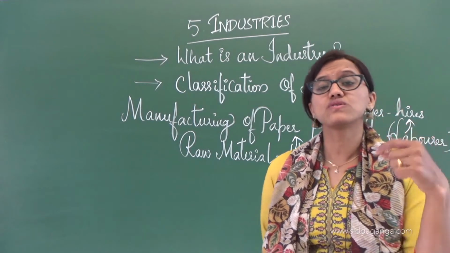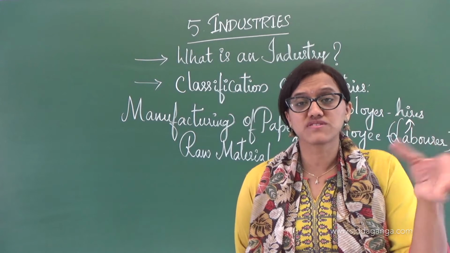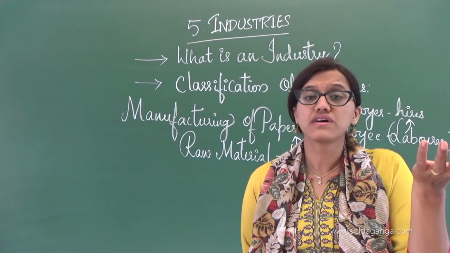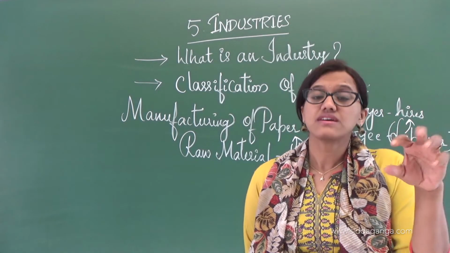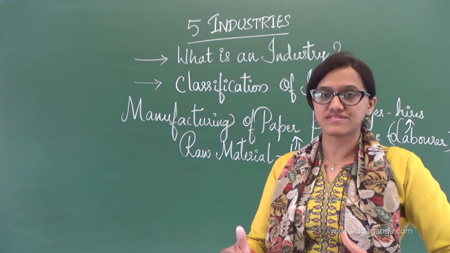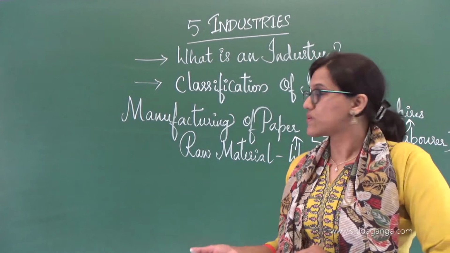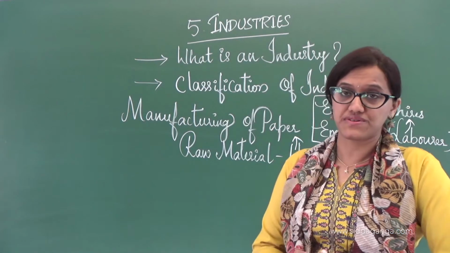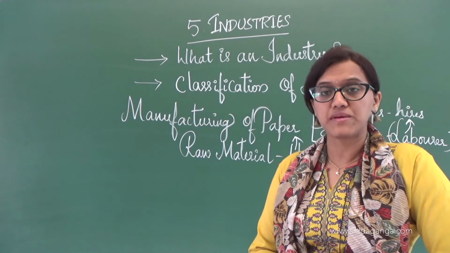There the wood undergoes certain processes and is processed into wood pulp. Later on, the wood pulp is mixed with certain chemicals, wherein finally we get the paper.